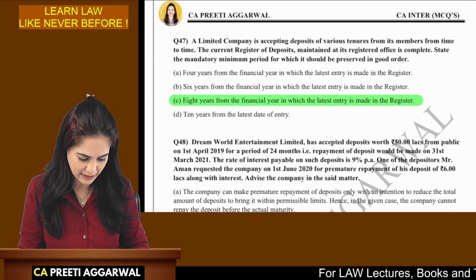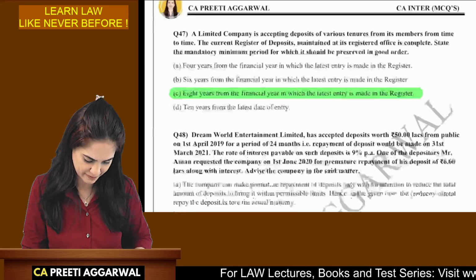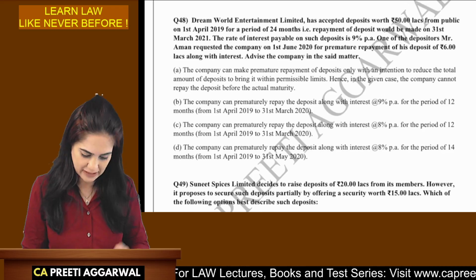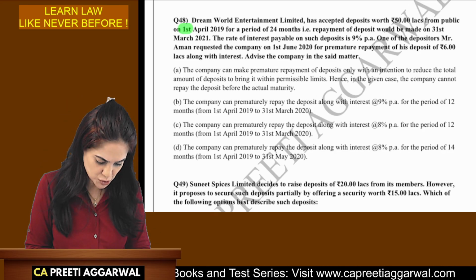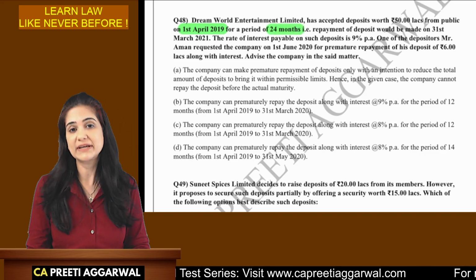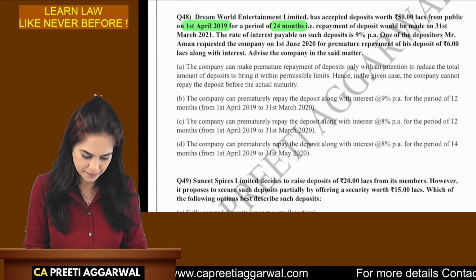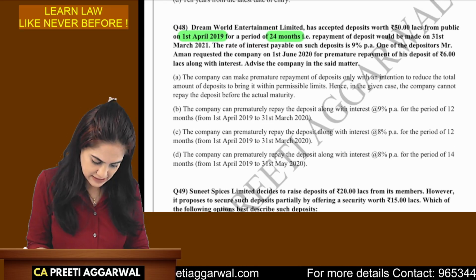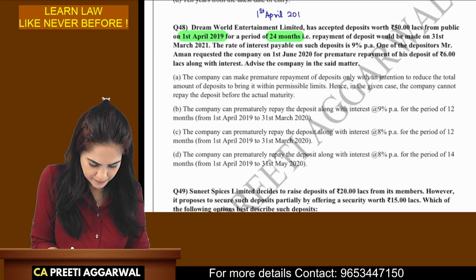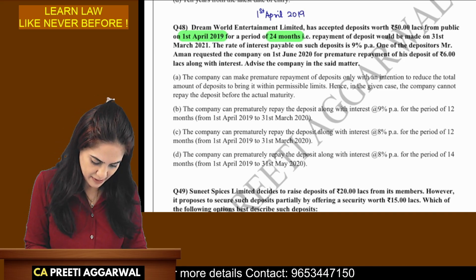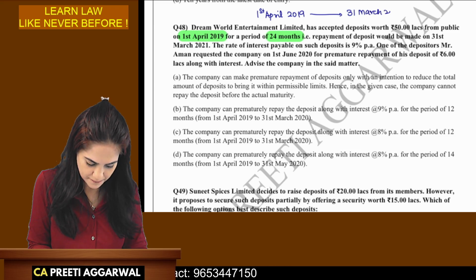I'm solving it quickly because I'm assuming that you have already solved it on your own by going to the blog section of my website. The company accepted deposits worth ₹50 lakh from the public on 1st of April. We had solved this in the lectures also, if you remember. Yes, in my regular lectures, I had covered this MCQ. So, yes, you had accepted on 1st April 2019, and the repayment was to be made on 31st of March 2021.